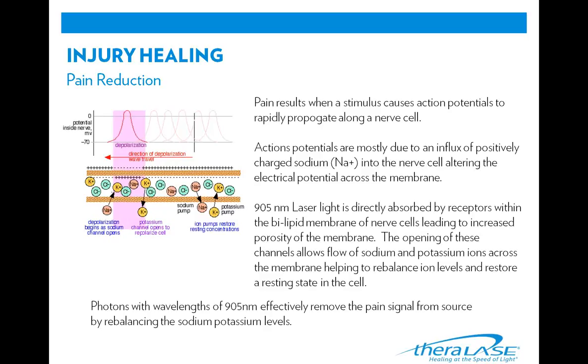Let's look closer at pain reduction. This diagram shows the flow of sodium and potassium ions across the channels in the nerve cell membrane. There are light acceptors called chromophores within cellular bilipid membranes, which, when activated by laser light, will cause an opening of pores in the membrane. These pores act as ion channels and ultimately affect the flow of sodium and potassium in and out of the cell. This is the key theory for how laser light can alter or slow down the propagation of electrical impulses along an axon and thereby remove pain signals.